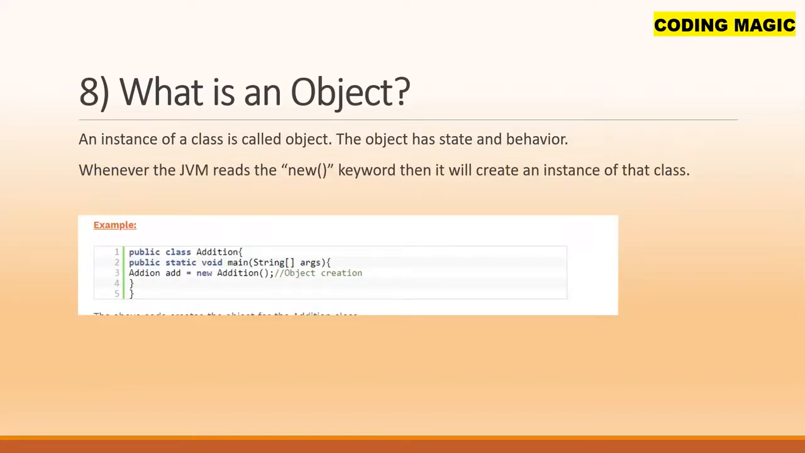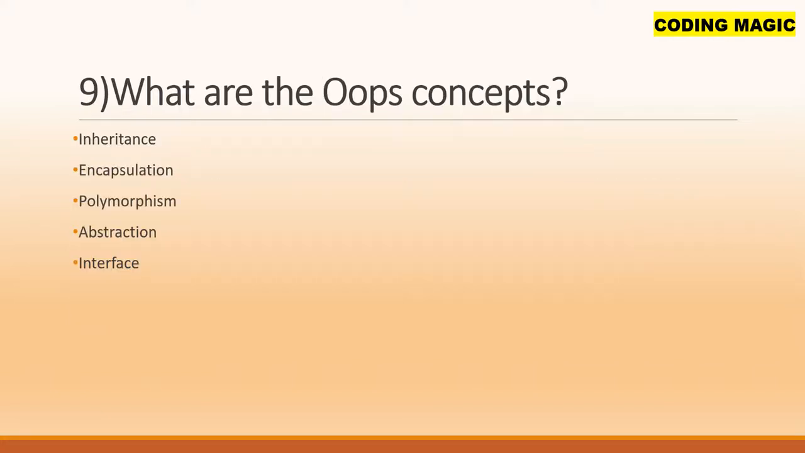What is an object? An instance of a class is called an object. The object has state and behavior. Whenever the JVM reads the new keyword, it will create an instance of that class. As you can see in the example, public class Addition, and we have the public static void main method, and we have created a new object of Addition.